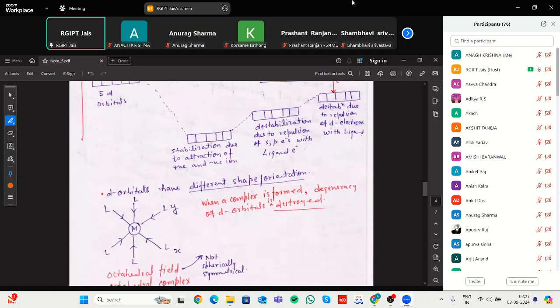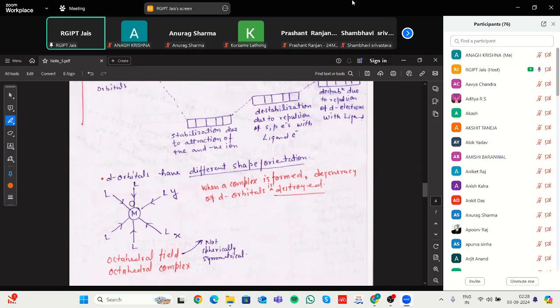When a complex has degenerate 5 orbitals, or we can say it exists as square planar, tetrahedral or octahedral, based upon these different d orbital orientations, it can split into different energy levels.